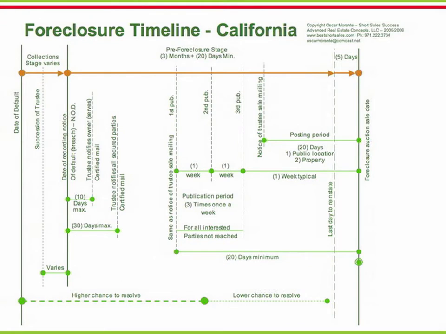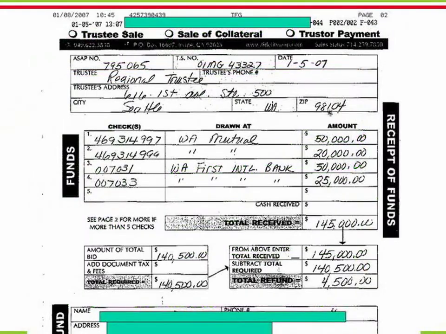At the auction date, the property will be sold to the highest bidder. The highest bidder will need to pay 100% cash for the property if the bid is accepted. In exchange for the cash, the bidder will obtain a funds receipt from the trustee. If no one buys, the property will revert to the foreclosing creditor. This is a funds receipt sample.